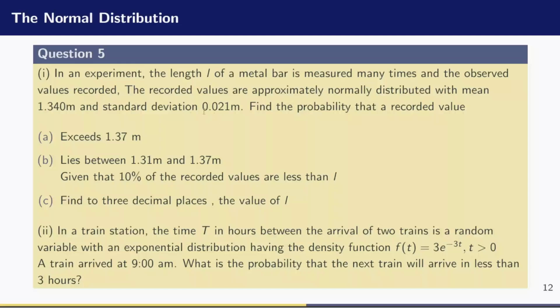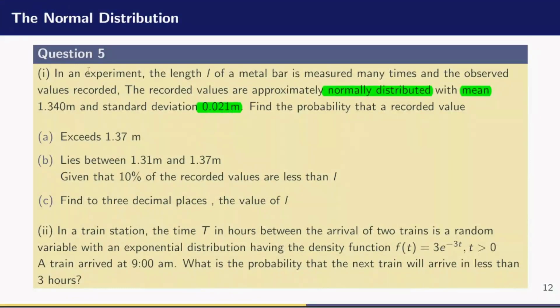Now, this question we are looking at is a question on normal distribution. It's very important to know the type of distribution you are dealing with. And we have been given 2 parameters, the mean to be 1.340 meters and the standard deviation to be 0.021 meters.